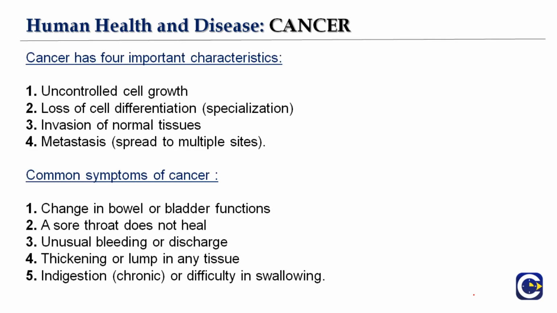So cancer has 4 important characteristics. What are the 4 important characteristics? Uncontrolled cell growth, the cell multiplies rapidly. Loss of cell differentiation, there's no specialization there. Invasion of the normal tissues. Metastasis, that is, it spreads to multiple sites. It's not confined to a particular organ or tissue. It starts multiplying and reaches the distant organs and tissues.